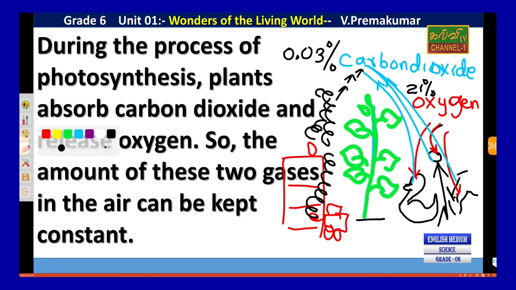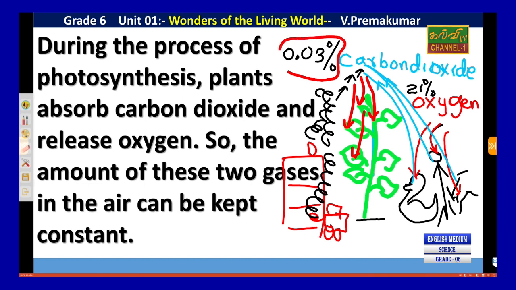But fortunately, the plant can absorb it. Therefore, carbon dioxide won't increase in our atmosphere.